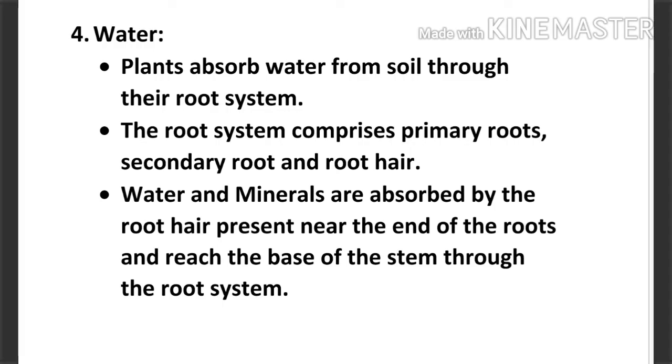Now we are going to see the last factor, that is water. Without water the plant cannot live. Even we cannot. The plant absorbs the water from the soil through its root system. The root system comprises a primary root, secondary roots and root hairs. The plant absorbs the water and minerals by the root hairs, which are present at the end of the roots, and they reach the base of the stem through the root system.